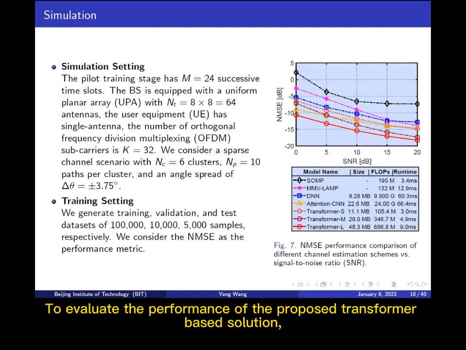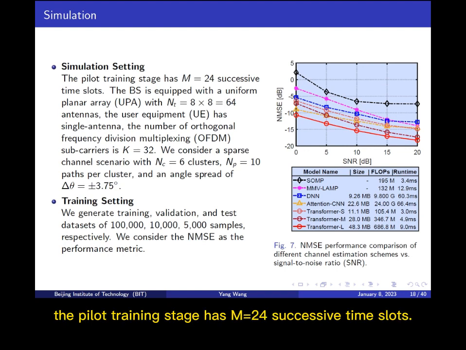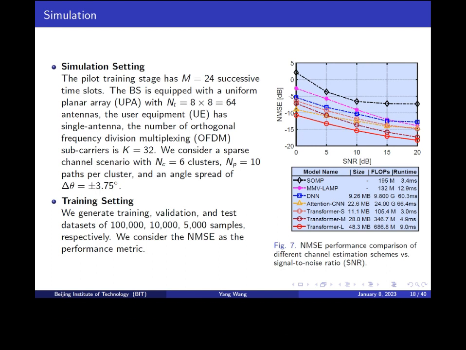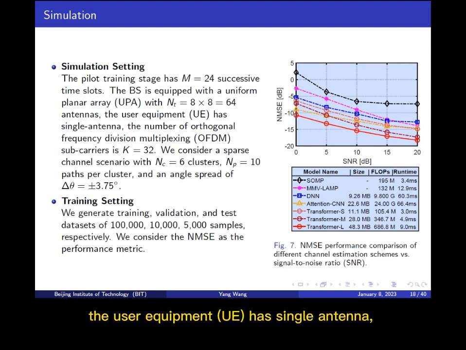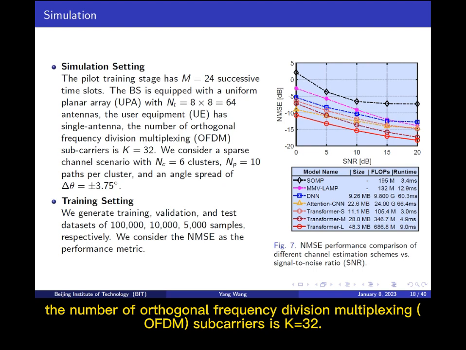To evaluate the performance of the proposed transformer-based solution, the pilot training stage has M equals 24 successive time slots. The BS is equipped with a uniform planar array, UPA, with NT equals 64 antennas. The user equipment, UE, has a single antenna. The number of orthogonal frequency division multiplexing, OFDM, subcarriers is K equals 32.